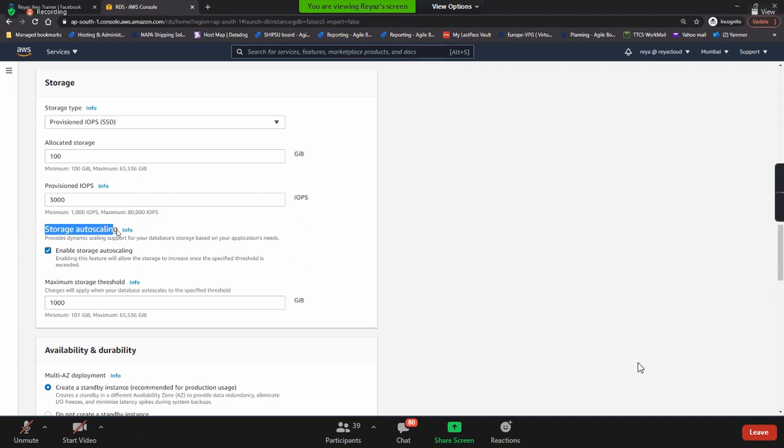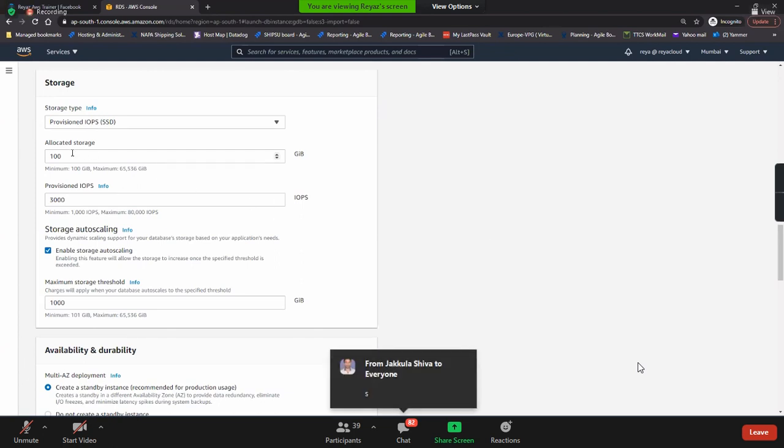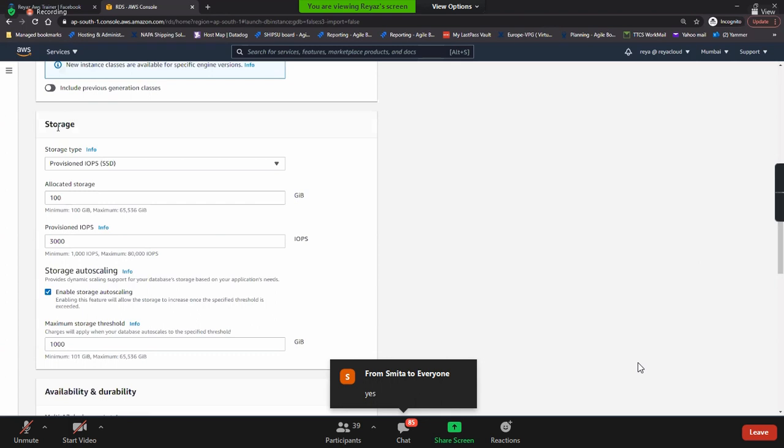Guys, do you remember that we discussed storage auto scaling? Here we have mentioned 100 GB, but maybe after 6 months, this 100 GB will get full. And if it is full, definitely your database engine will not work. So if you enable auto scaling on the storage and give the maximum value as 1000 or however much you need, it will keep on increasing to that level. It will not complain. Do you understand the storage section, everyone?